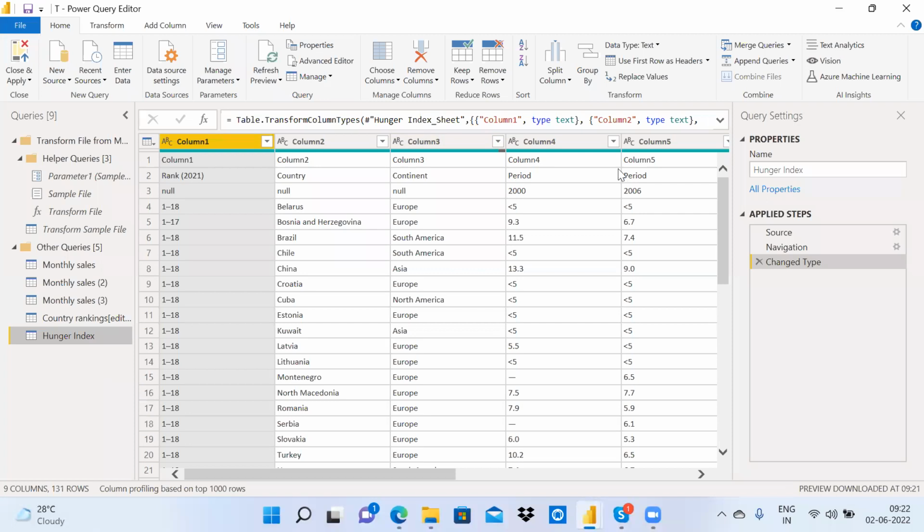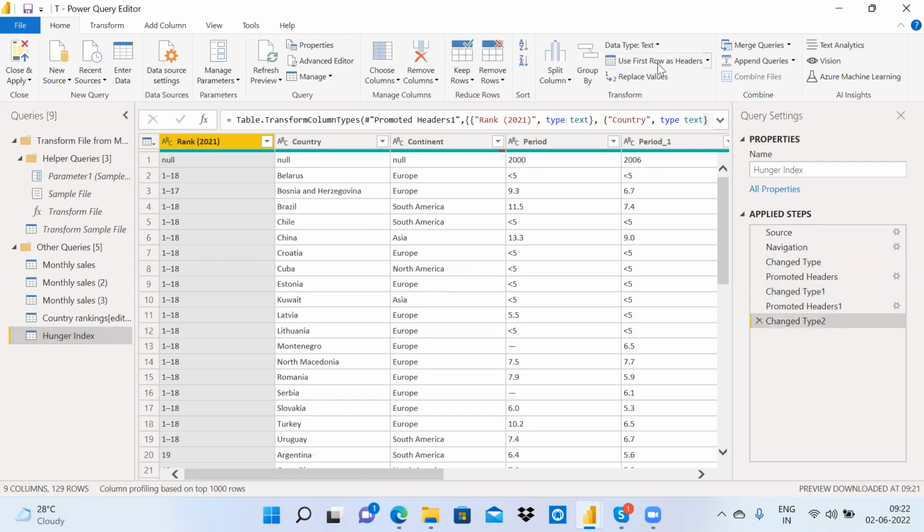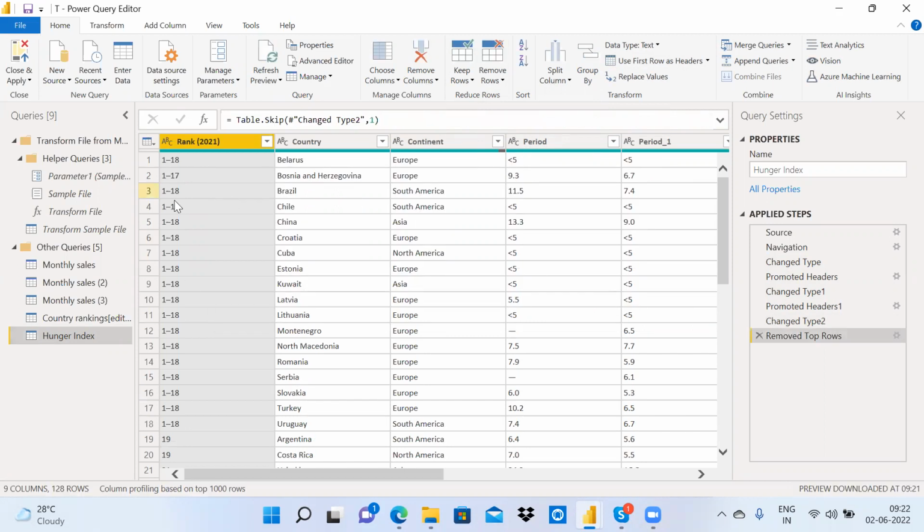Now I am having this. Okay, I'm removing the top row, which is not good. Okay, this data is there.